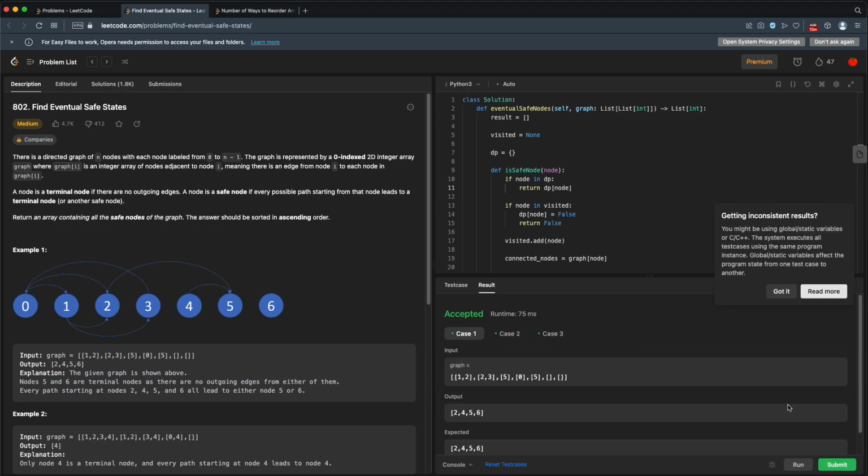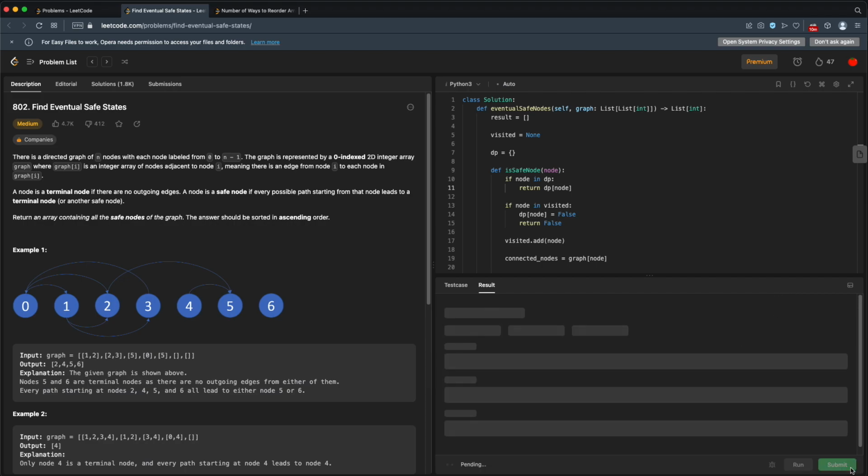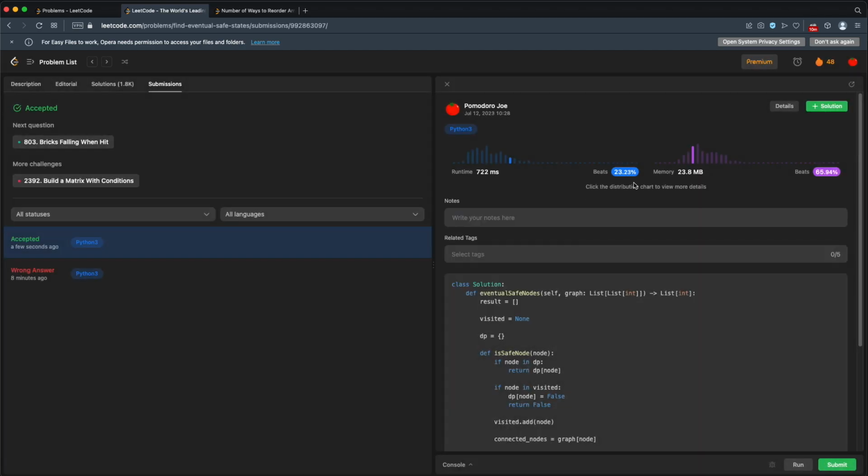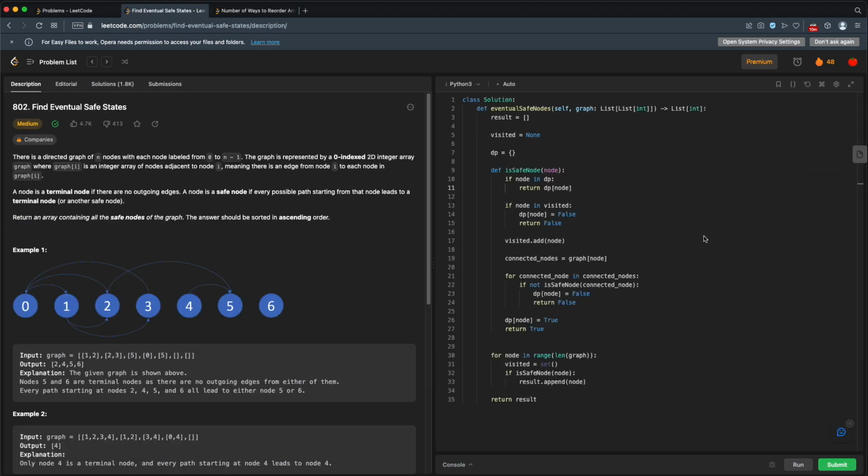And it does. Okay, got it. Let's try this with all the test cases. And we pass. And we do okay. We only beat 23% for runtime and 65% for memory. So let's jump back and let's clean this up.